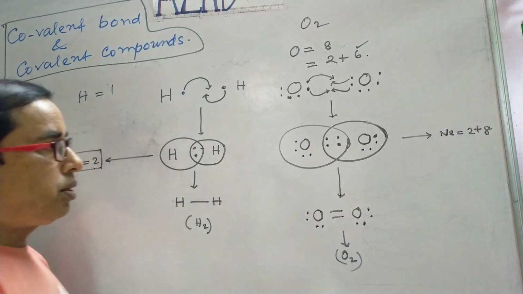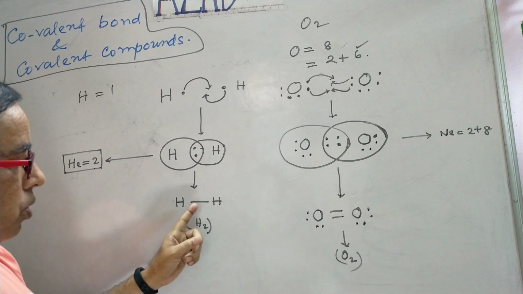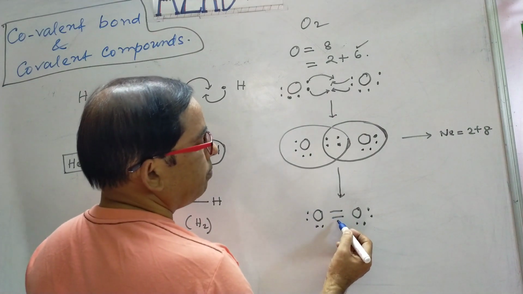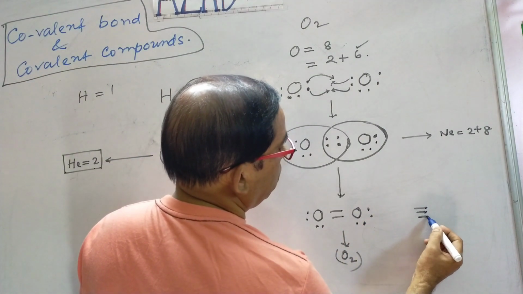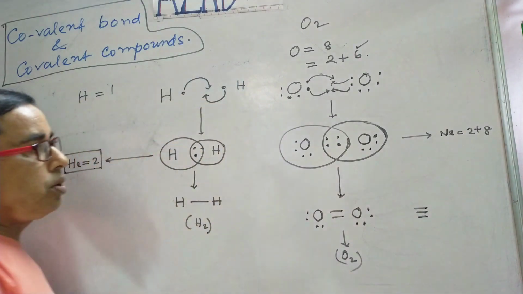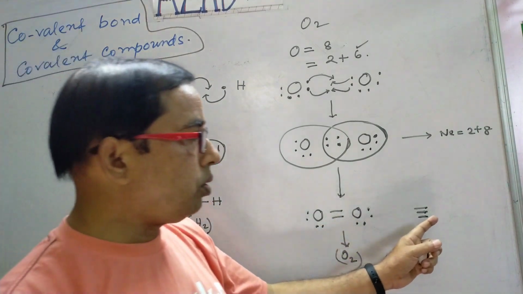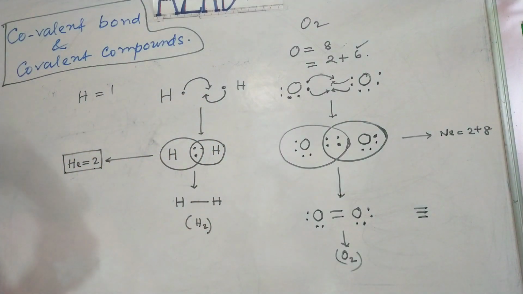Here I want to say one thing. In the hydrogen molecule only one single bond is there, and here 2 single bonds are there, and a maximum of 3 bonds can be formed in case of covalent bond. And this is single bond, this is called double bond, and this is called triple bond. There are no other bonds except like this.